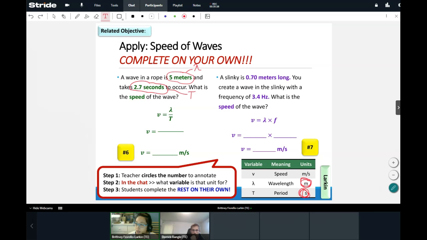Go ahead and raise your hands for number 6 if you want to check your answers. We're in the Q&A chat. Take advantage of that. You have 30 seconds to work on number 6.